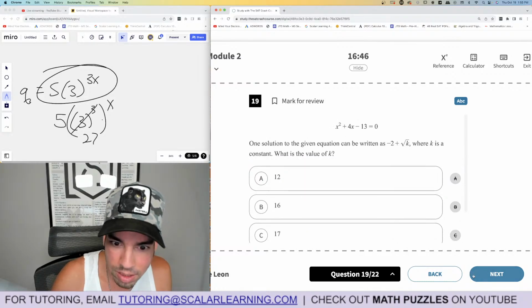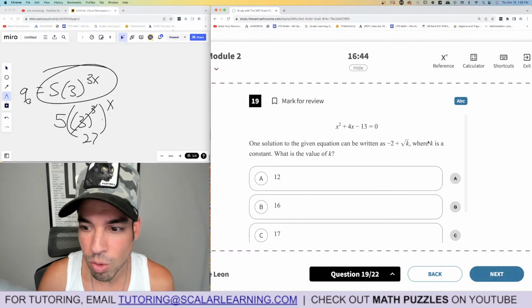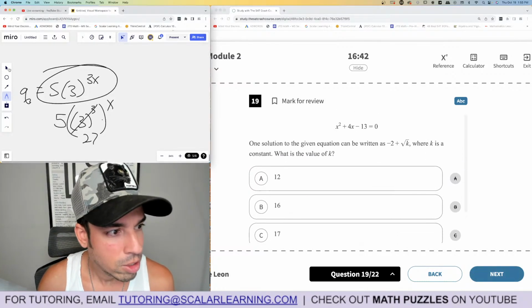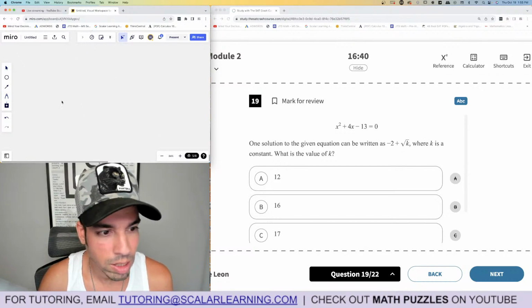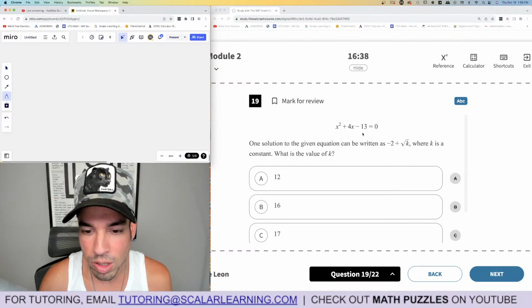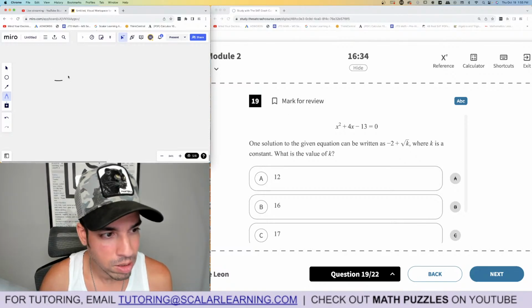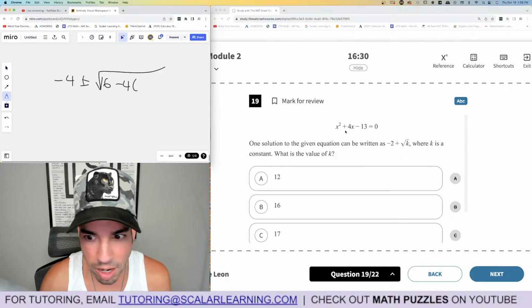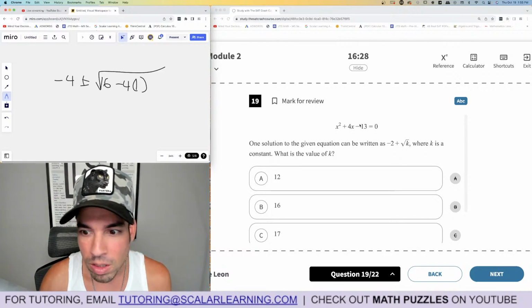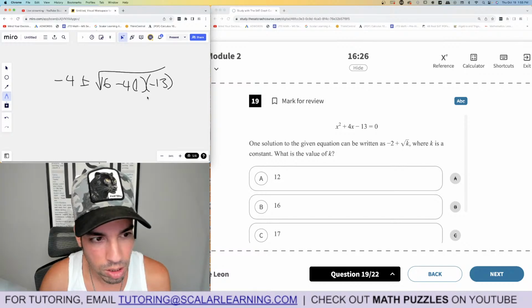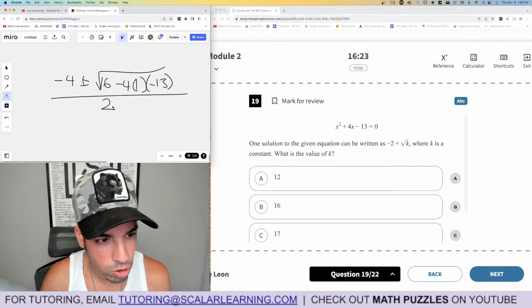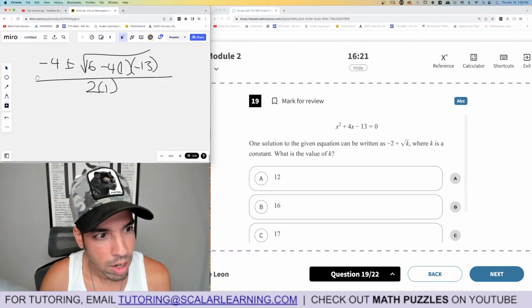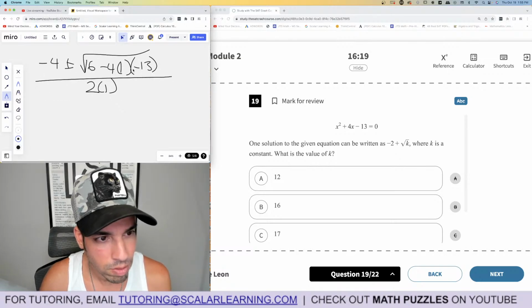All right, 19. We got to hustle. One solution to the given equation can be written as, and so on. As soon as I see a nice little radical there, that tells me we have to use the quadratic formula. So let's do that. Negative B, so A, B, C, negative B is -4 plus or minus the square root of B squared, which is 4 squared, which is 16, minus 4 times A, which is 1 in front of the X squared, times C, which is -13, all over 2A, which is 2 times 1.